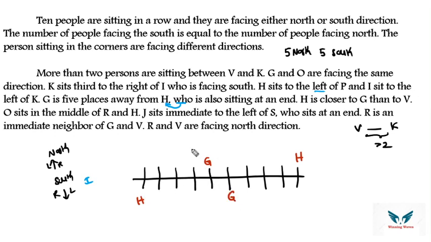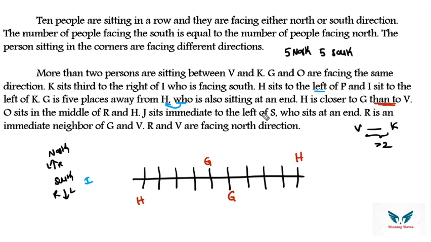G is present, right? Then H is closer to G than to V. What do you mean by this sentence? The number of persons between H and G is less when compared with respect to H and V. That means H is a little bit far from V. That's the meaning. Then O is in the middle of R and H. I don't know where R is, even though I have H here.